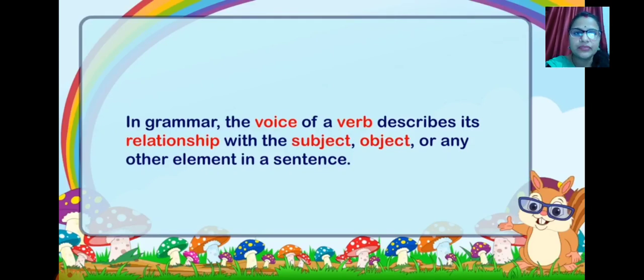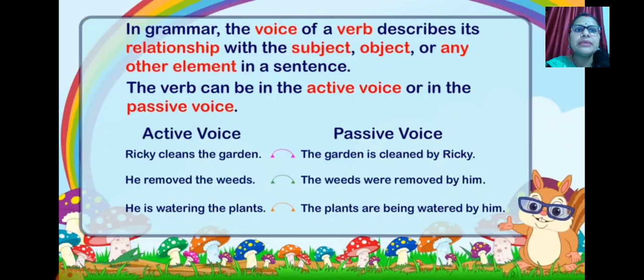Is it clear? Okay. The verb can be in the active voice or in the passive voice. Now here starts your chapter, that this verb can be in the form of active voice and in the form of passive voice.